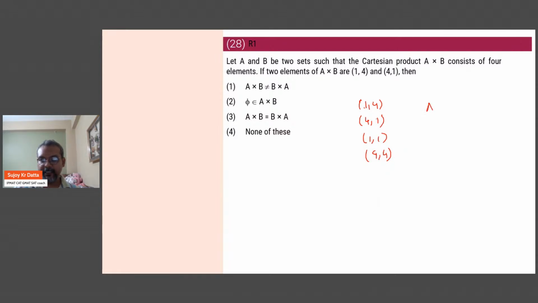So, basically, the set A will have the elements 1, 4 and B will also have the elements 1, 4. So they are saying A cross B and B cross A. So they are obviously going to be equal because when you do A cross B, you will have 1, 4, 1, 1, 4, 4, 4, 1. When you do B cross A, you will have 4, 1, 4, 4, 1, 1, 1, 4. So it's the same set of elements, only arranged in a different order. So the answer would be option 3.